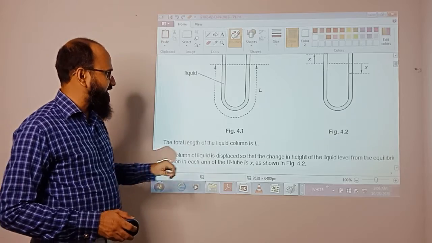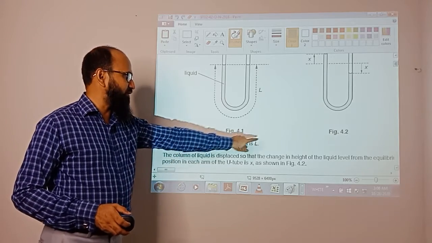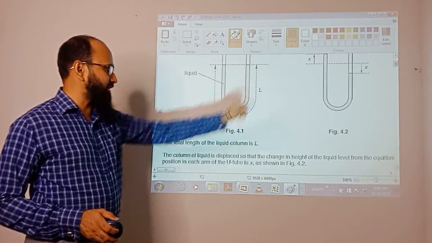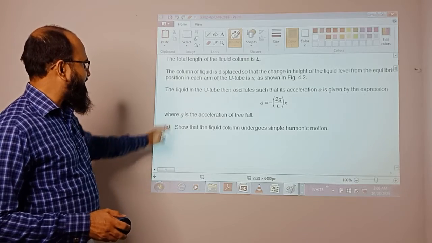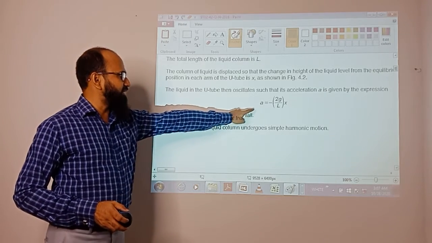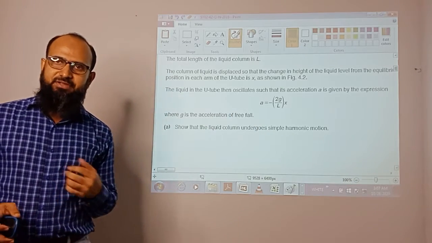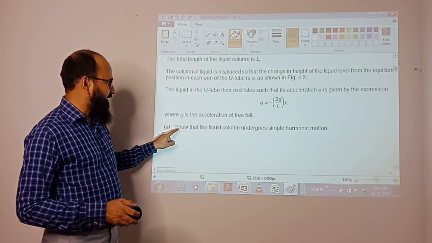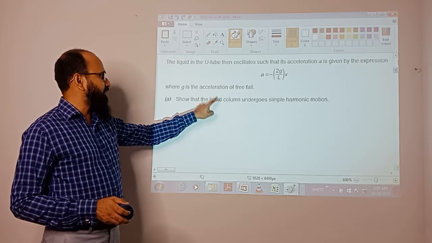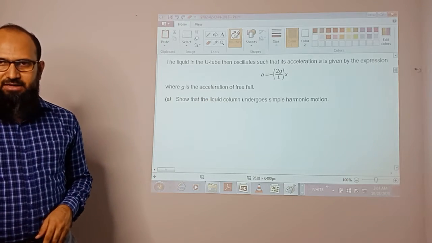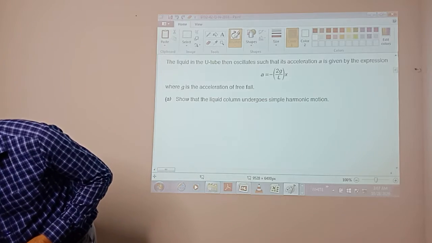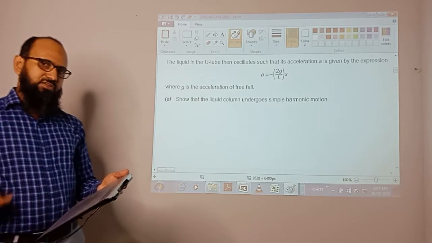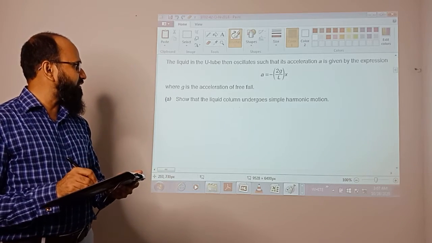CAIE, Cambridge, labels their figures 4.1 because it's question number 4, figure 1, and 4.2 because it's question number 4, figure 2. The liquid in the U-tube oscillates in such a way that the expression has been given. g is the gravitational field strength, so we know that one. The first part is to show that the liquid column undergoes simple harmonic motion. In the previous classes, I have discussed how simple harmonic motion works and its definition. Now I'm going to write about how this works.